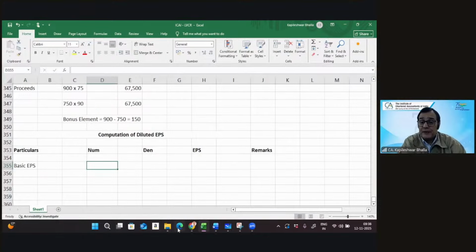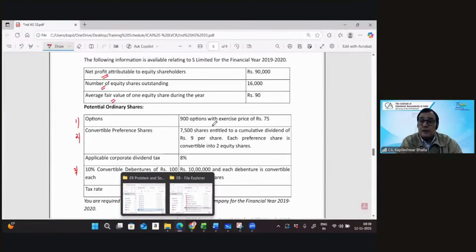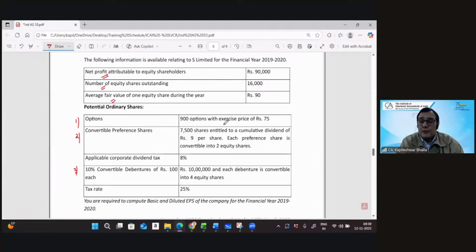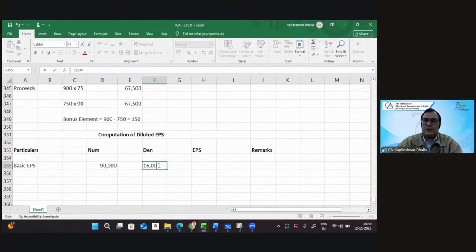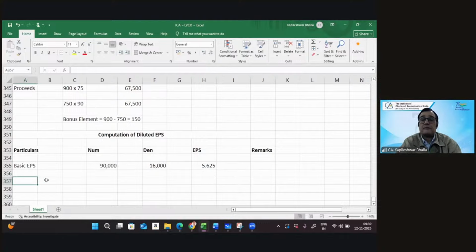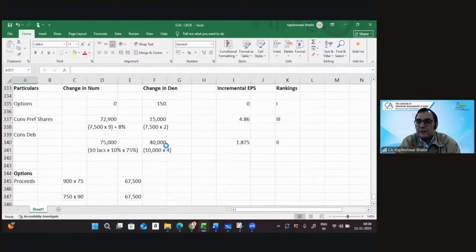Let's go to the numerator back again. If you look at the numerator, it is 90,000 and the number of shares are 16,000. So 90,000 divided by 16,000, we can get the basic earning per share. That's 5.65. Now we'll take the first ranking into account and keep making the adjustments.